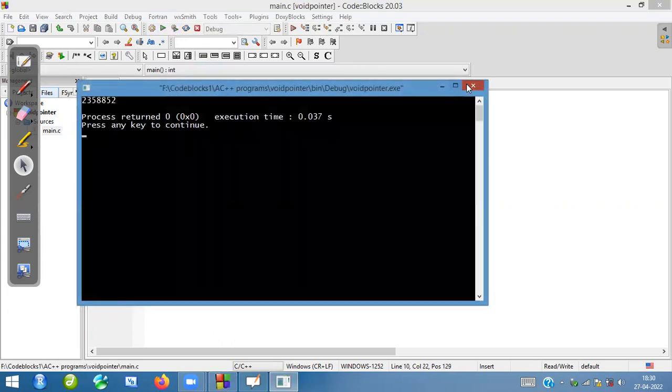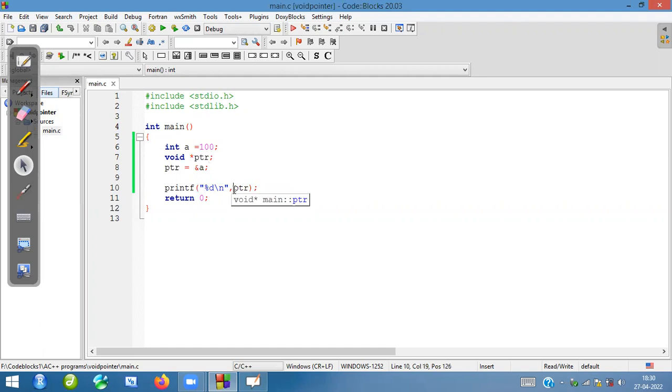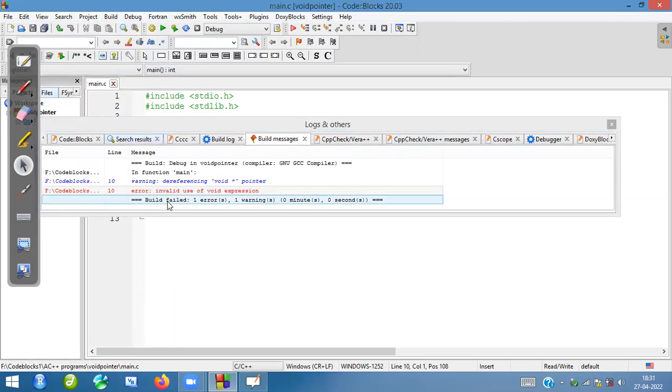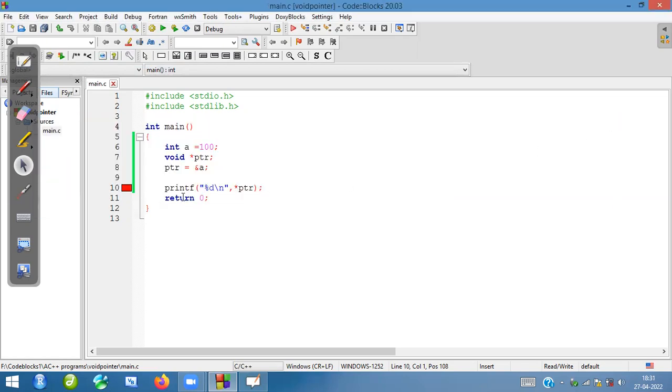Let me run this one and we will understand what exactly. See, we are getting the address, but suppose I want to get the value now. I am dereferencing. In this particular address, we have some value. I want to know that. So when you do this one, automatically it is giving an error. Let me see what that error is exactly. See, invalid use of void expression. That is, the expression is not complete here. We are not saying exactly what type it is. This pointer, whatever we are printing here, what is this type exactly? What is it pointing to? Whether it is pointing to an integer or a character or what exactly, we are not saying. That is the reason why it is a big problem here.